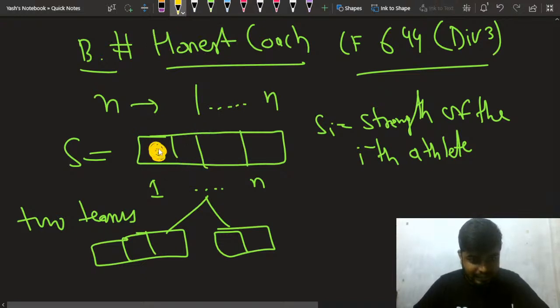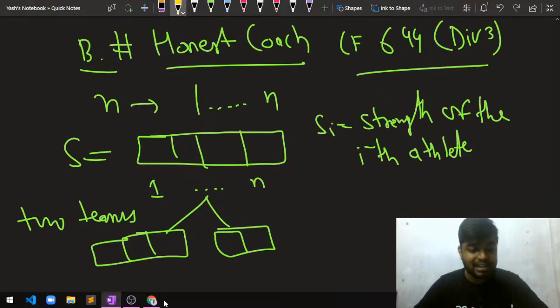This athlete can either go to the first team or to the second team, it cannot be in both. Both teams should have at least one athlete in them.